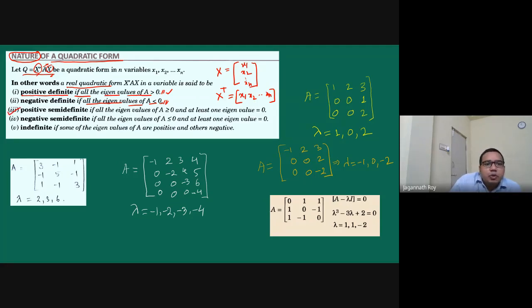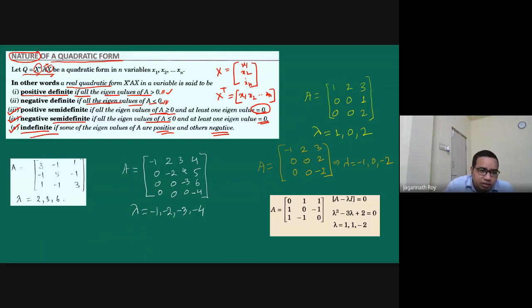And positive semi-definite if at least one of the eigenvalues is 0 and others are positive. Okay, so all will be greater than or equal to 0. Similarly, for negative semi-definite, at least one will be 0 and others will be negative. And indefinite: if some values are positive and others are negative, then it is called indefinite.